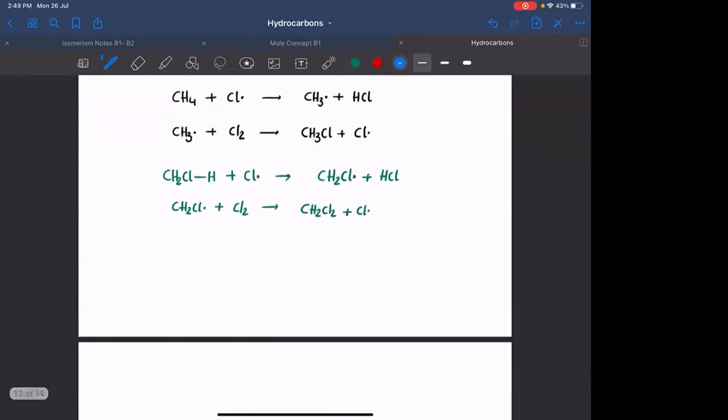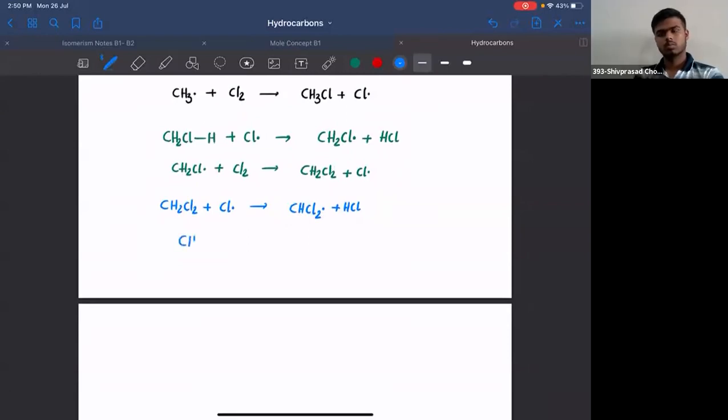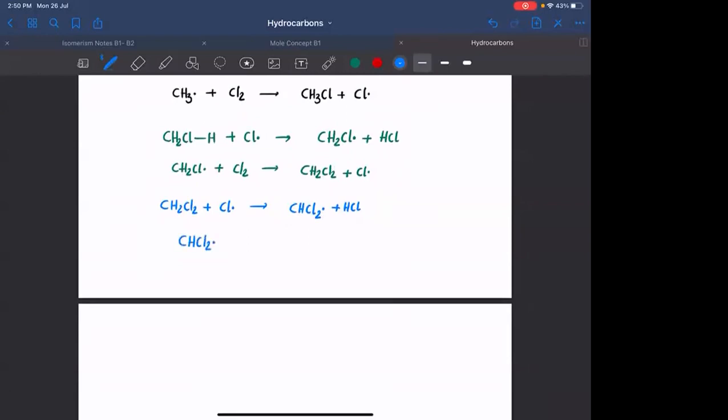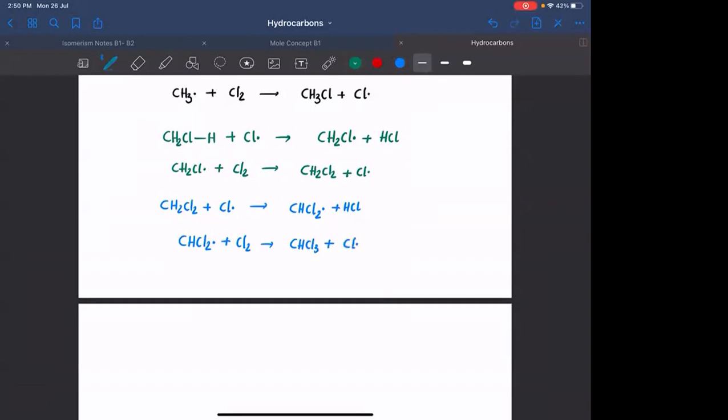Expect, now this CH2Cl2 can encounter a Cl free radical, which will lead to the formation of CHCl2 free radical plus HCl. Any doubt? Okay. This CHCl2 free radical, if it collides with a Cl2 molecule, will lead to the formation of CHCl3 plus Cl free radical. Very good. Last set of reactions.